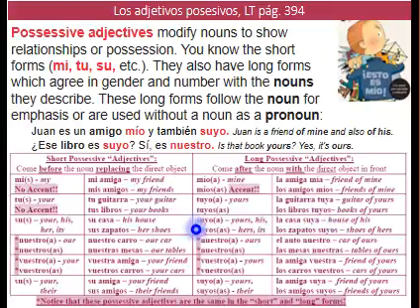Nuestro, same form. It's just going to change the placement and we're going to add that article before the noun, right? Because now we don't have the possessive. El auto nuestro, las mesas nuestras. Same for vuestro, vuestra, vuestros, vuestras. Let's just take a look at the long forms. La amiga vuestra, the friend of yours, los carros vuestros, the cars of yours.